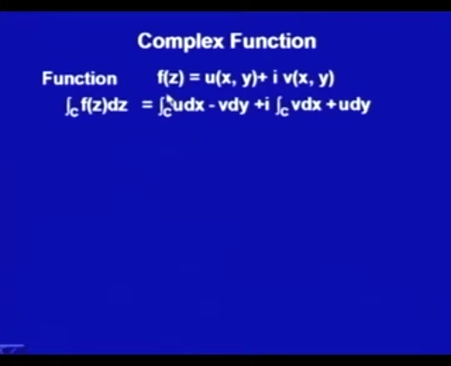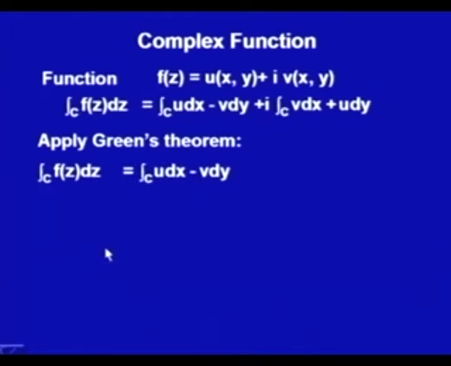Why? We are assuming that the function f is analytic. F is analytic, that means f is continuous. If f is continuous, then certainly u and v would also be continuous, and if its derivative f dash is continuous, then the partial derivatives of u and v with respect to x and y would also be continuous. So, now we can apply Green's theorem to this result.